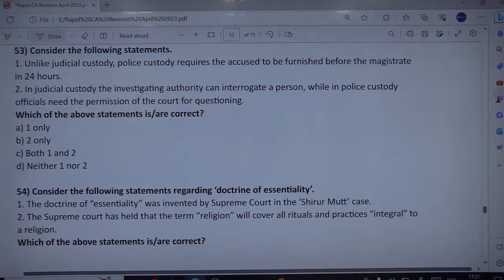Next is, now we are starting with the polity section. So consider the following statements. Unlike judicial custody, police custody requires the accused to be furnished before the magistrate in 24 hours. Okay, and we read the statement. Polity sections. Now we are starting the easier side. I mean, all the questions were more or less easy to moderate ones, not that difficult. So let us start with the polity. So read and try to come up with the correct answer. Which one is correct answer here?